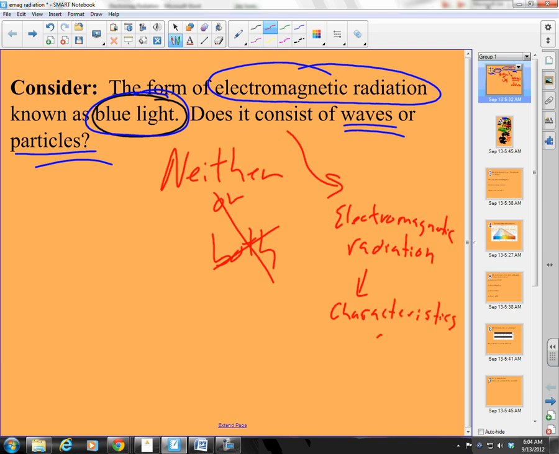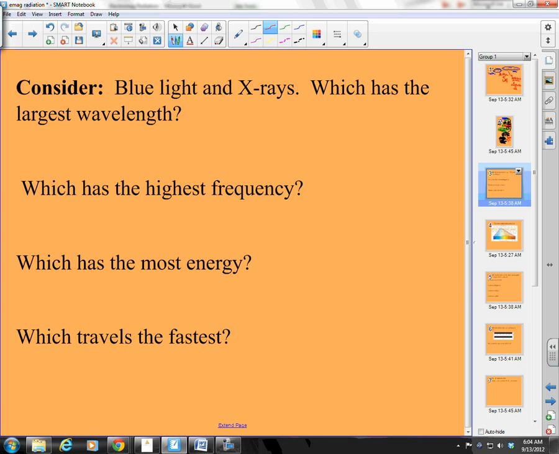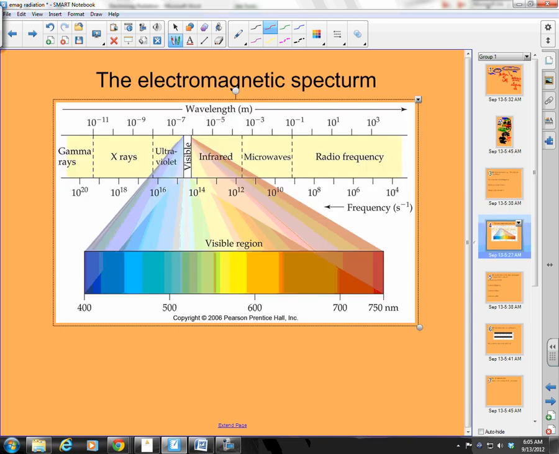Characteristics of both. And that's why we call it a wave-particle duality. Next, consider blue light and X-rays. Which has the largest wavelength? Boy, I wish we had something like a chart that would order wavelength for us. Hey, look at this.